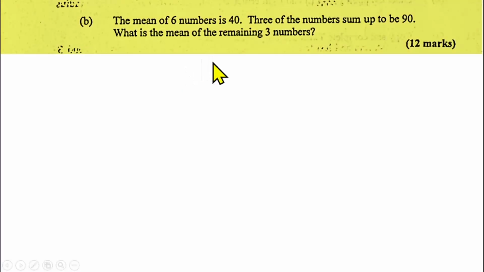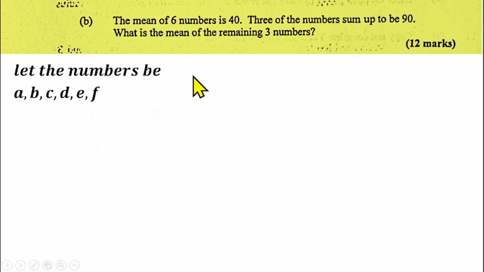Then the b part of the question is on statistics. We have that the mean of 6 numbers is 40. 3 of the numbers sum up to 90. What is the mean of the remaining 3 numbers? So this is also a word problem on statistics. Let all the 6 numbers be a, b, c, d, e, f, for example. So we have 6 numbers involved, and their mean is 40. That means if I add these numbers together and divide by 6, that should give me 40. So I should have a plus b plus c plus d plus e plus f over 6 equal to 40.